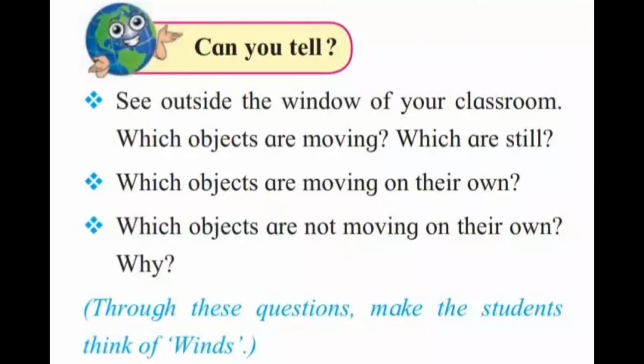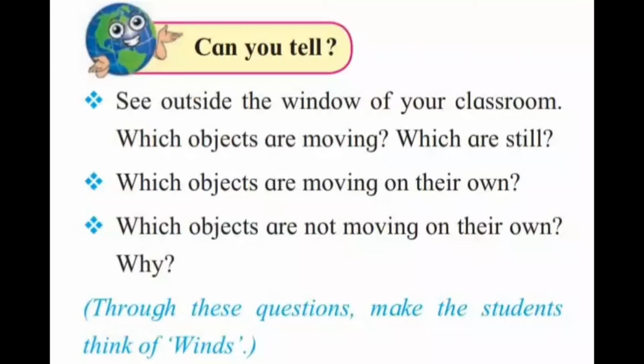Plants and trees, they are not moving, they are at one place. Buildings, the roads, benches in the park, rocks and stones, and the flag post in the ground.